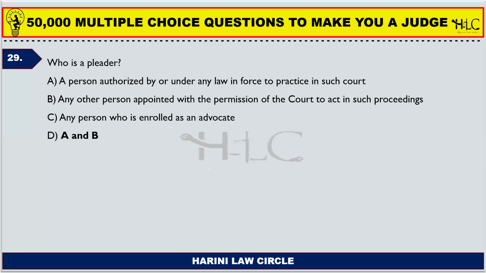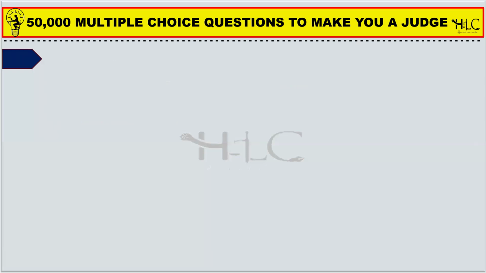For example, he can be an advocate having enrolled in the bar council of the state, or he can be any other person who is appointed with the permission of the court to act in such proceedings. So a private person can go to the court and plead for himself. The court gives the permission for that other person to plead for himself, right? So both A and B are correct.